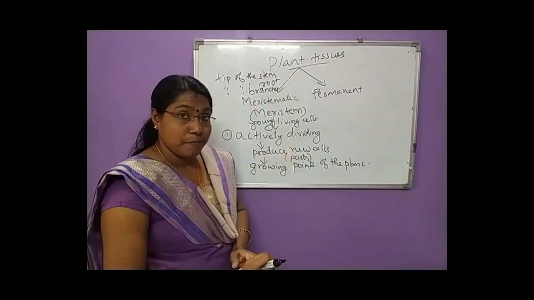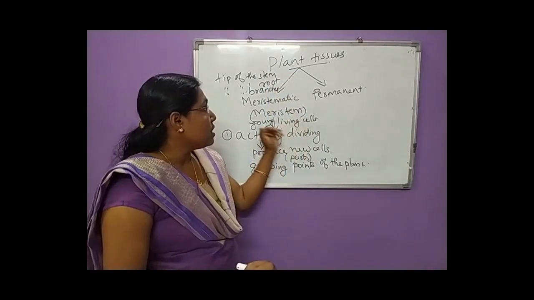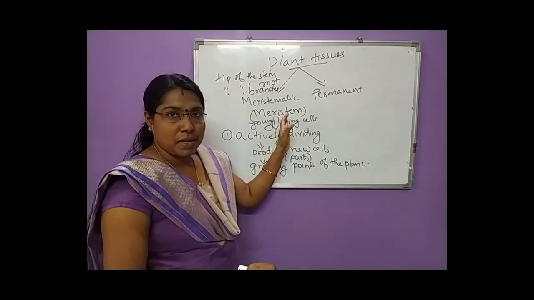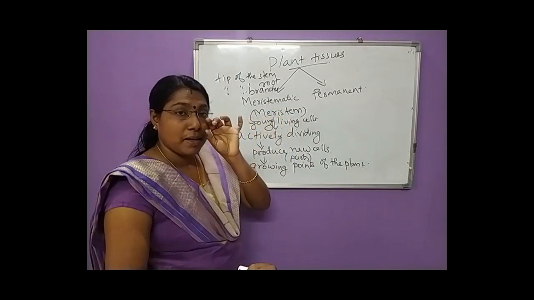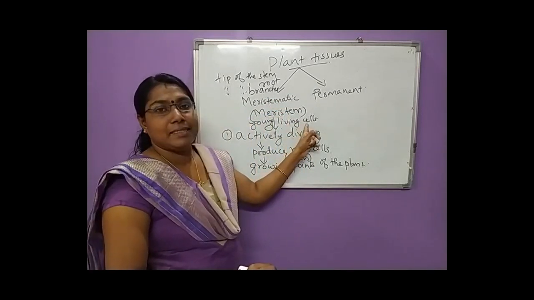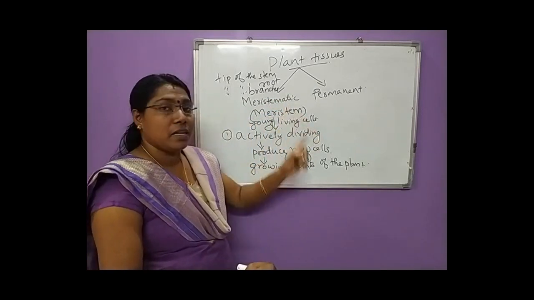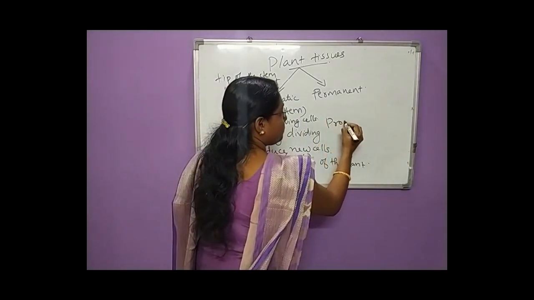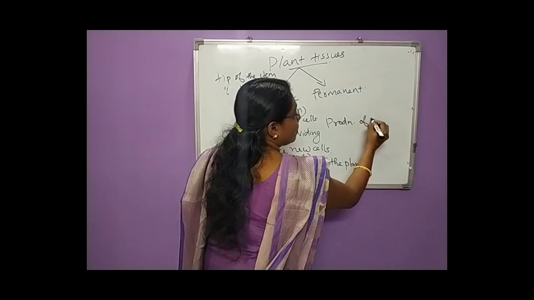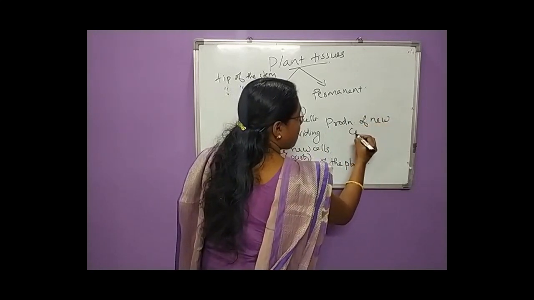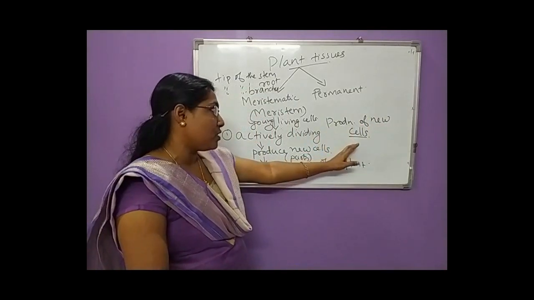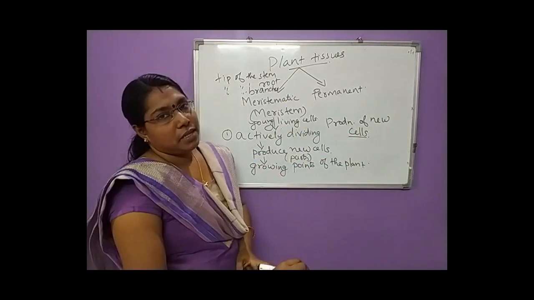What is the function of these meristematic tissues? They help in the growth of the plant, right? They help in the growth of the plant, or production of new cells. That is the function of meristematic tissues. Clear? Production of new cells is the main function of these meristematic tissues.